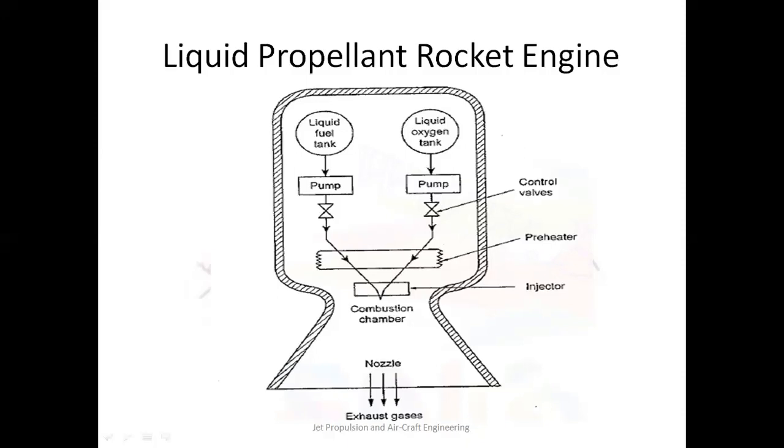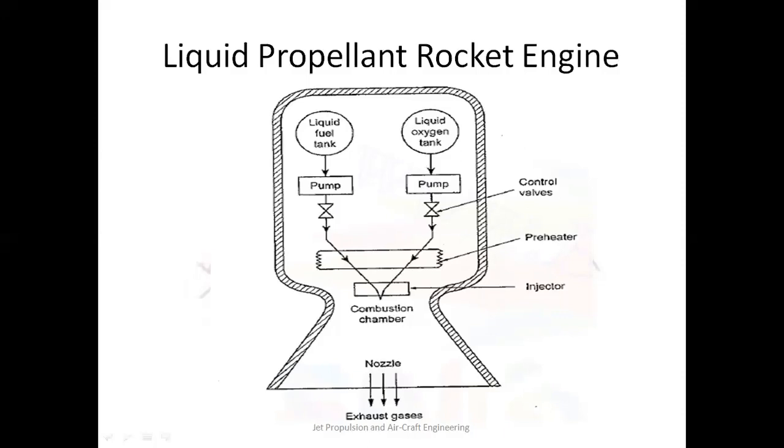The preheated fuel oxidizer mixture is injected into the combustion chamber through a suitable injector, and then combustion takes place. When the combustion takes place in the combustion chamber, very high pressure and very high temperature gases are produced. The highly heated products of combustion gases are then allowed to expand in the nozzle section.